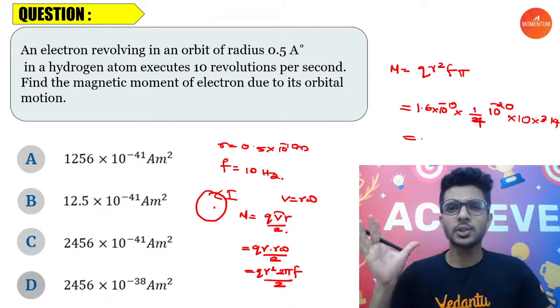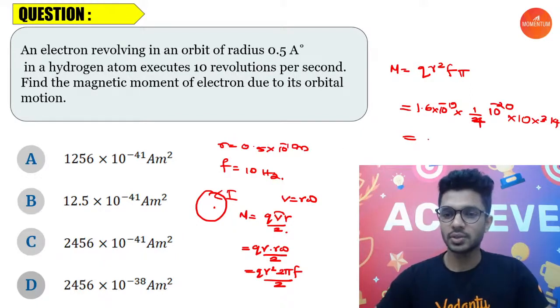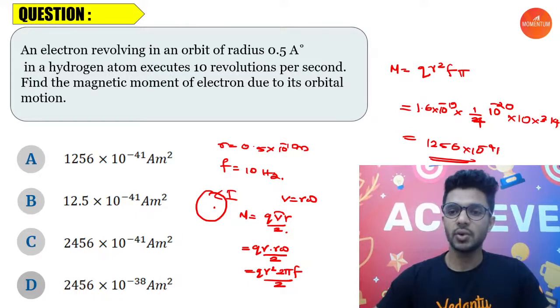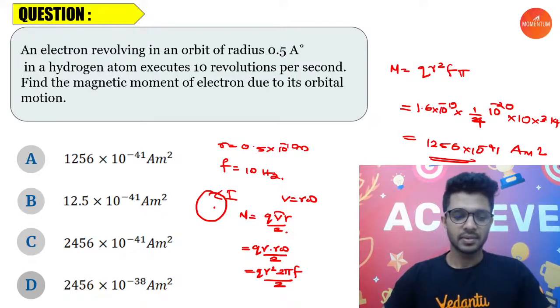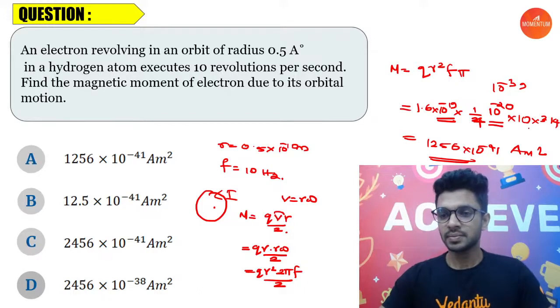I know that you are all super good in the calculations. So the answer that you're going to get is option A, that is 1256 × 10^-41, and the unit is ampere meter square. It is going to be 1256 × 10^-41 because this is already 10^-20 and this is 10^-19, that is 10^-39.